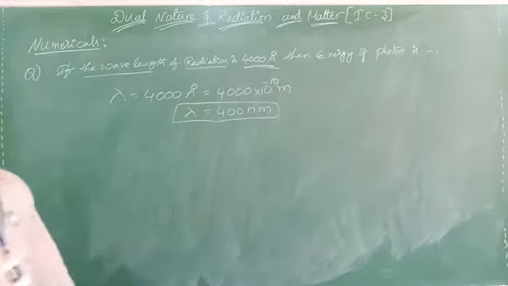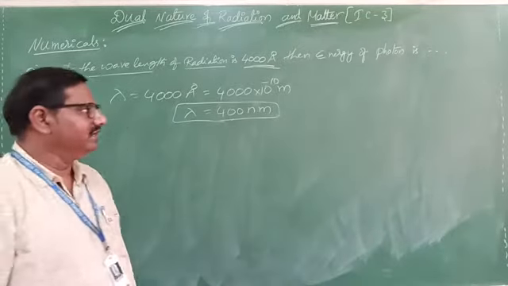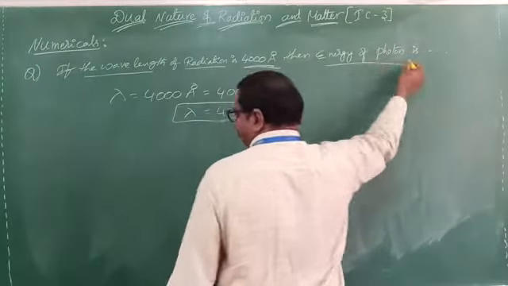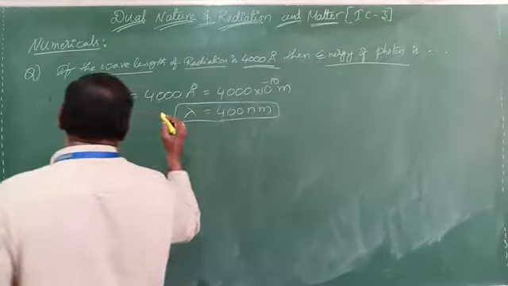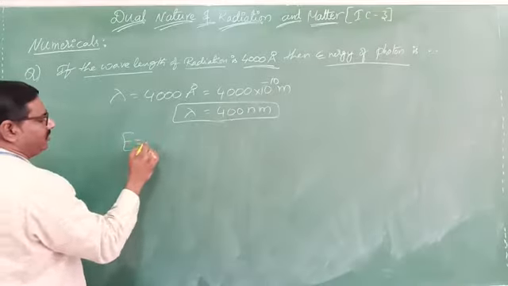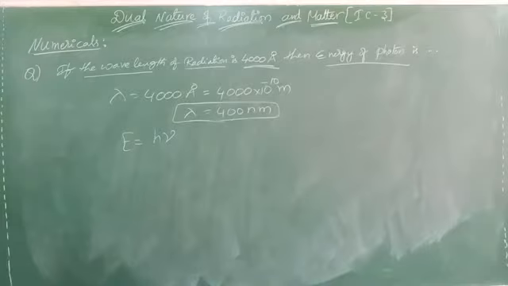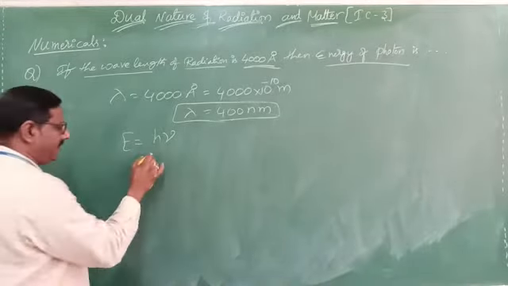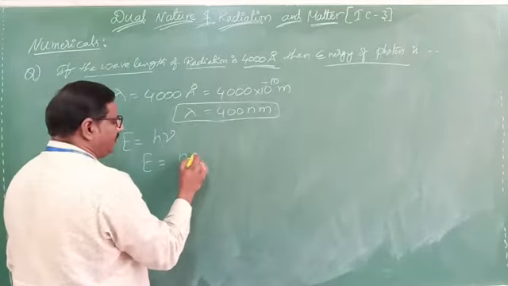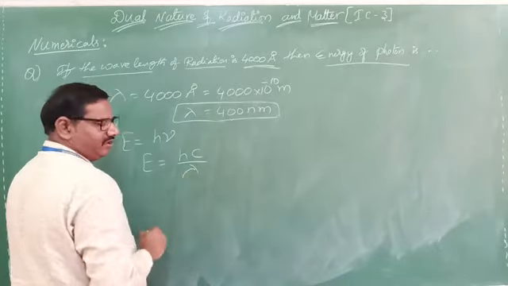So lambda is given. Now what are they asking? Energy of photon. How can you express? E equals h nu. In terms of lambda, how can you write? E equals hc by lambda.